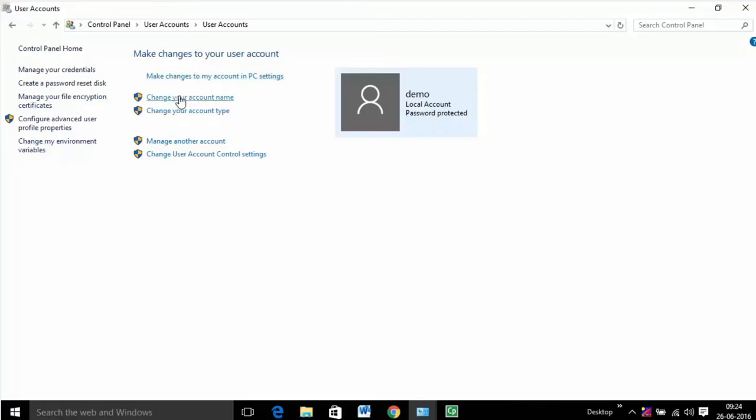If each user has his or her own account, then each person will have his or her own desktop for organizing files and folders. Each person also will be able to choose a specific desktop background along with other personalization features. In addition, parents will be able to set parental controls for each child's account. Before you start making new user accounts, it's important to understand the two types of accounts.